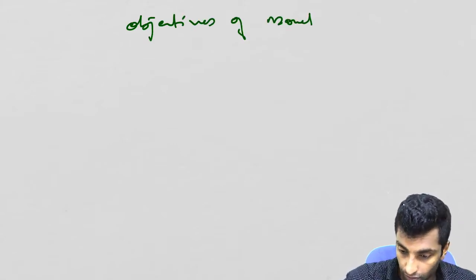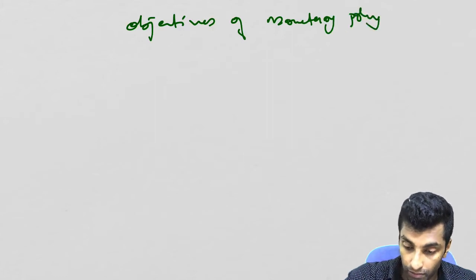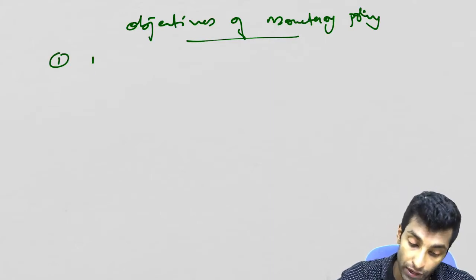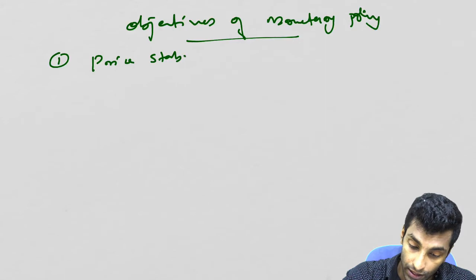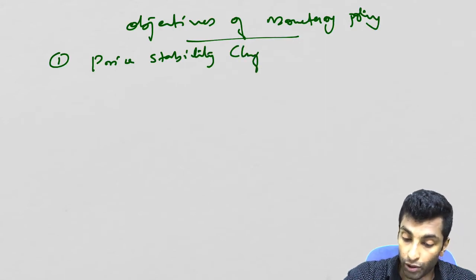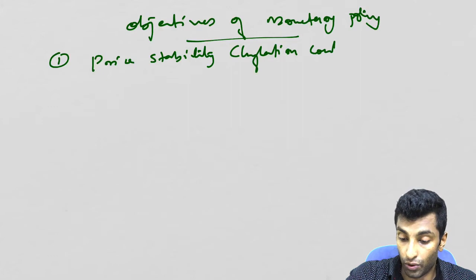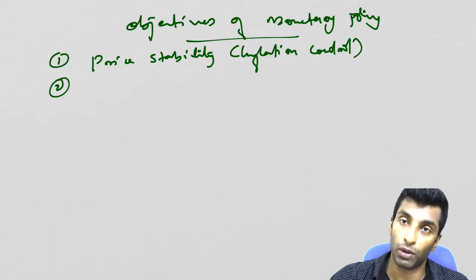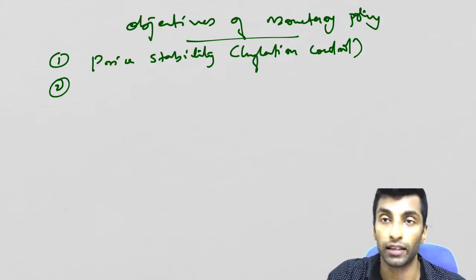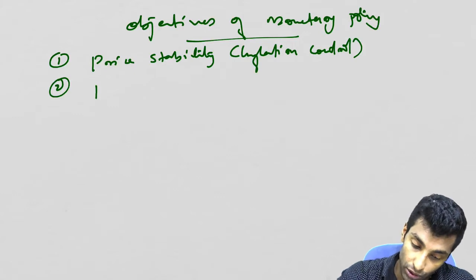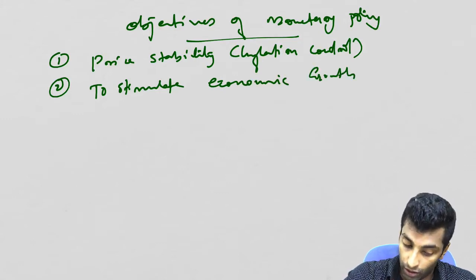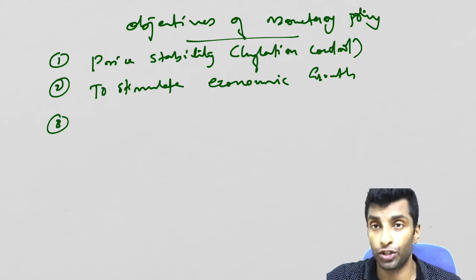Objectives of monetary policy. First and most important one, as we have already discussed, inflation control or price stability. Okay, and it is also equally important to promote growth because RBI has to take part in the developmental role also. So to stimulate economic growth. Okay, third one, stabilization of exchange rate.